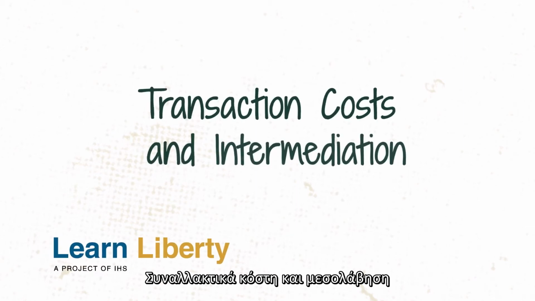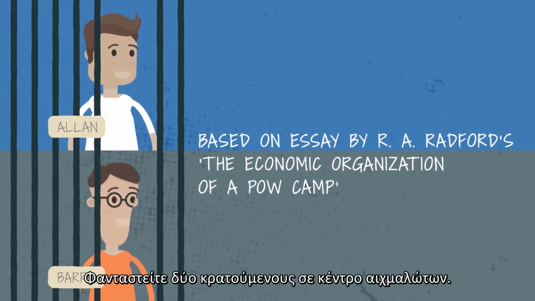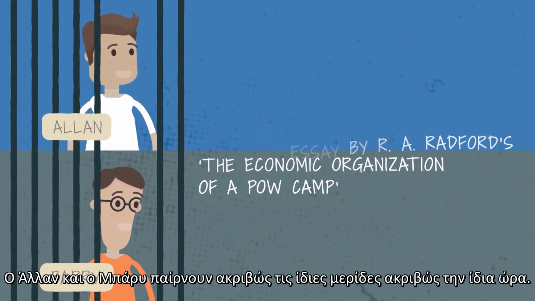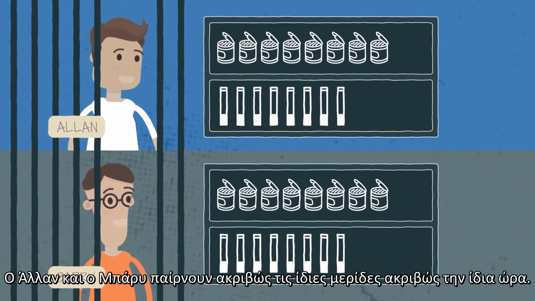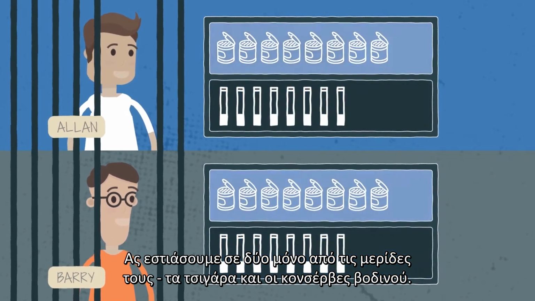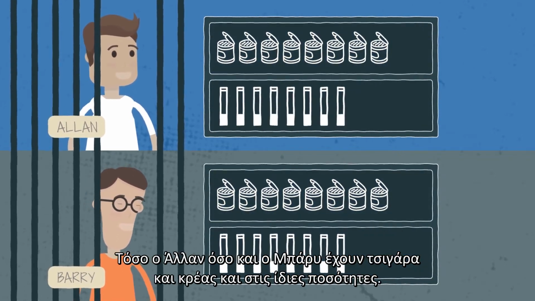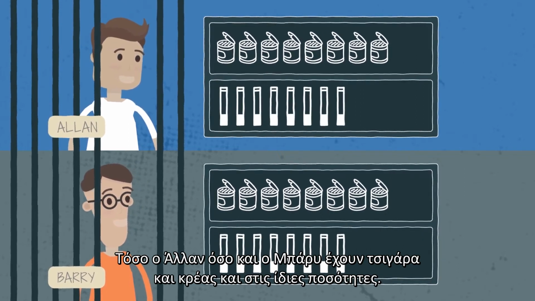Transaction costs and intermediation. Imagine two prisoners in a POW camp. Call them Alan and Barry. Alan and Barry each receive exactly the same rations at exactly the same time. Let's focus on just two of their rations, cigarettes and tins of beef. Alan and Barry both have cigarettes and beef, and they have them in the same quantities.